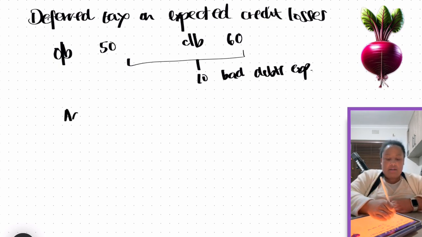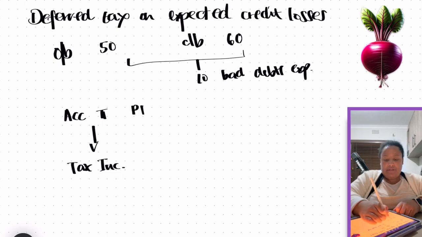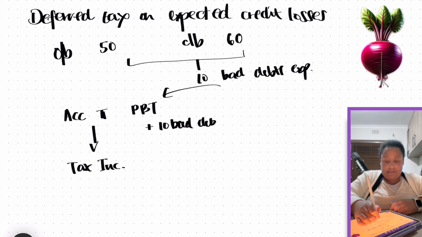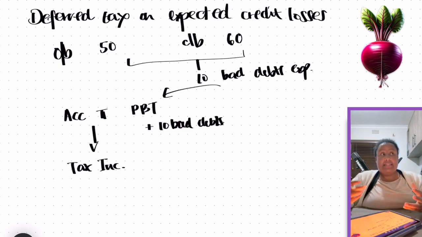So if we are doing our current tax calculation, so if you think of profit before tax and you are trying to make the adjustment to get it to the taxable income, okay, in your starting point you would have your profit before tax, which includes that bad debts expense. So what you would then do is reverse that bad debts expense. So you would have to add back the 10 for the bad debts. Now all that adjustment does is it takes out what you've already done from an accounting perspective, but then you've got to now do your own adjustments.